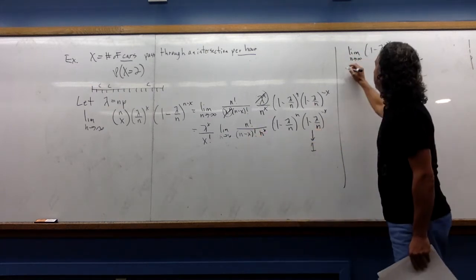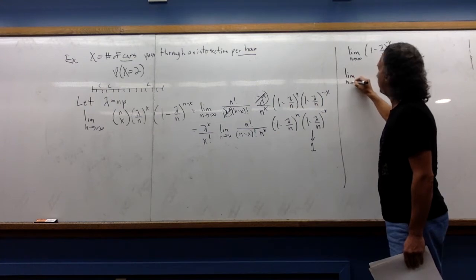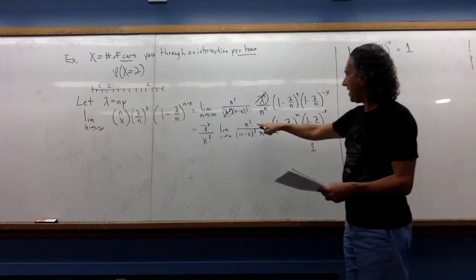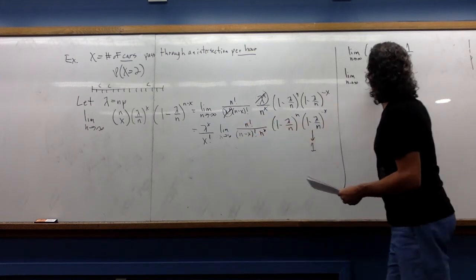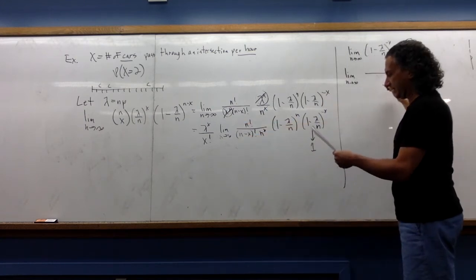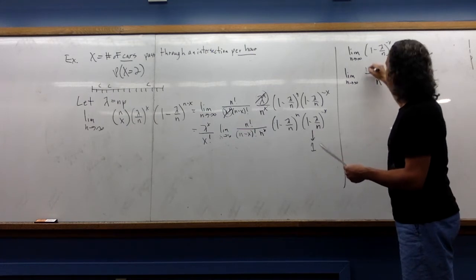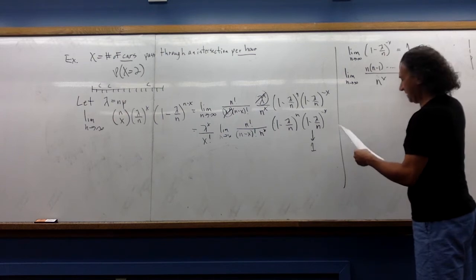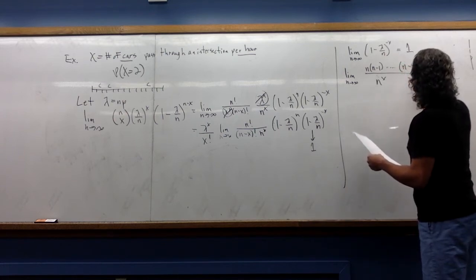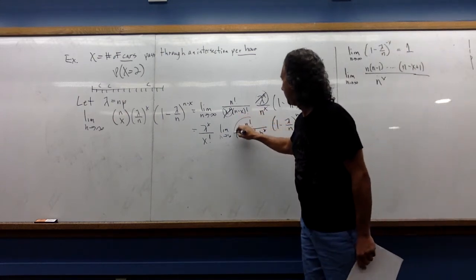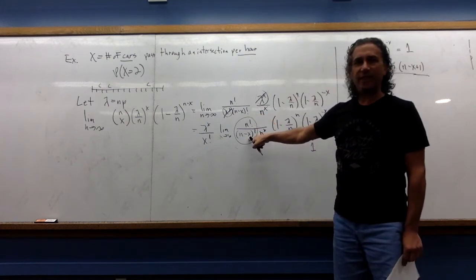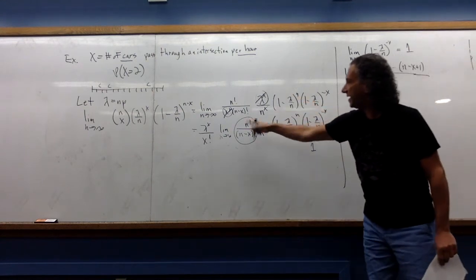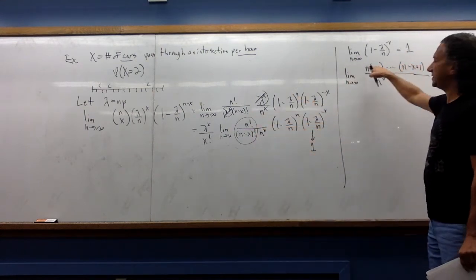All right, let's study this one. The limit as n goes to infinity. Well, first off, if I simplify this, then that'll become n times n minus 1, up through n minus x plus 1. I'll let you try this on your own. Put in a couple of different values of x, and you'll see that stuff cancels out, and you're going to be left with this on top.